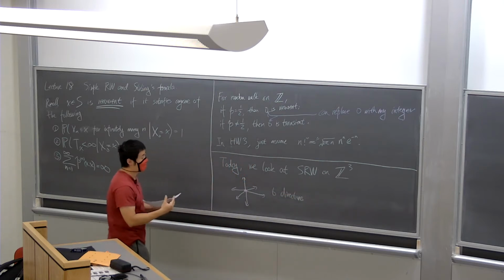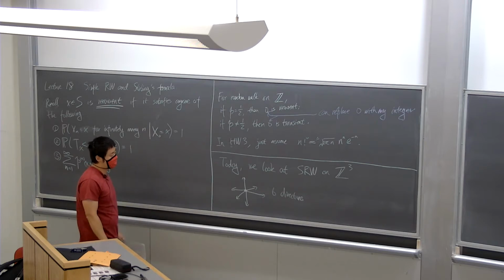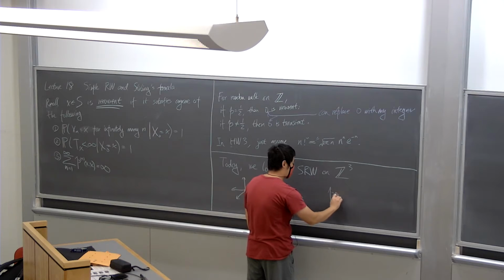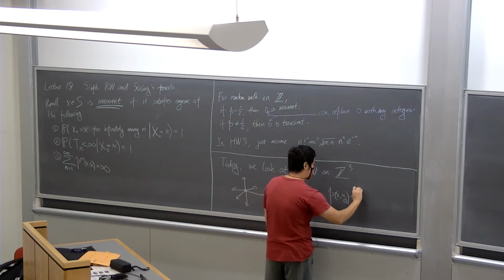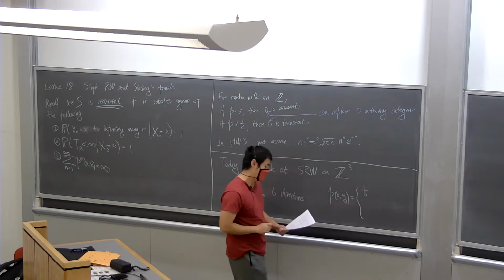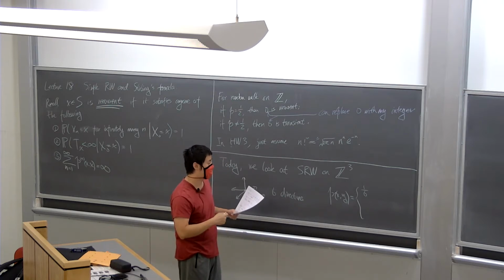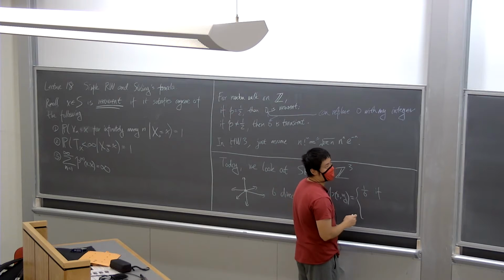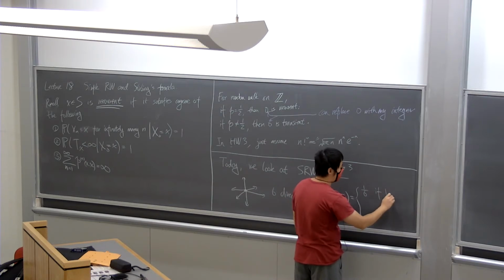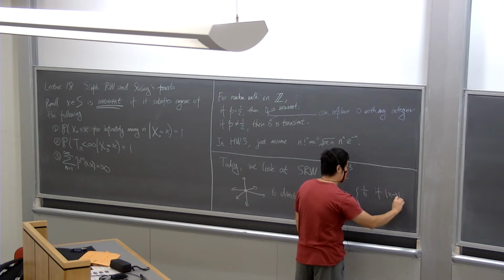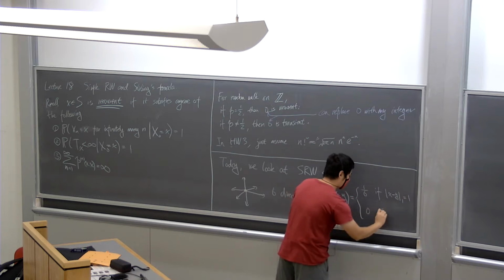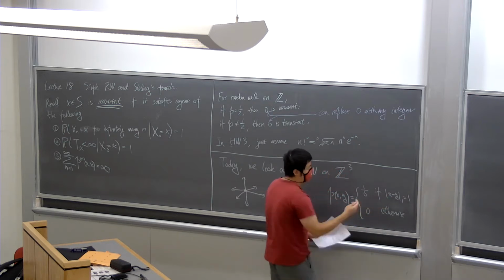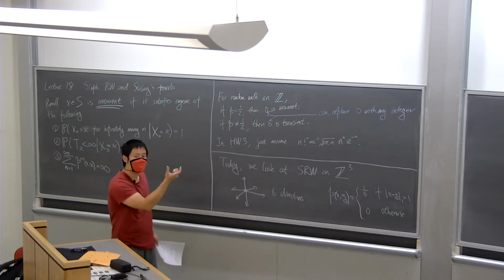Okay. And now, naturally, we just define the transition probability in this way. So we'll just look at p(x, y). It's just going to be equal to 1/6 if x and y are adjacent. Or maybe more precisely, I should say, if the L1 norm of x minus y is 1, and it's 0 otherwise.